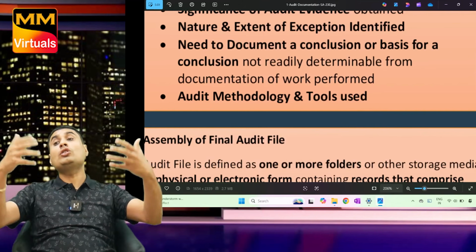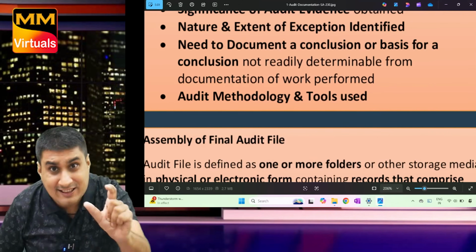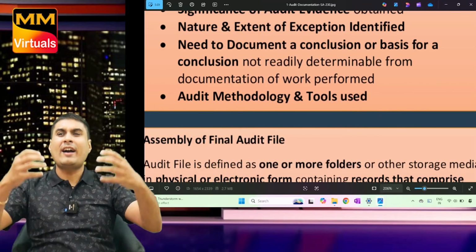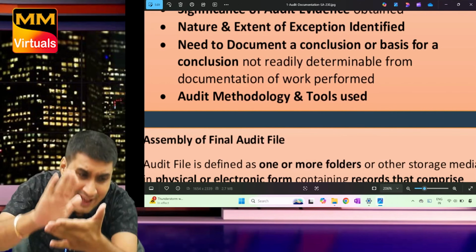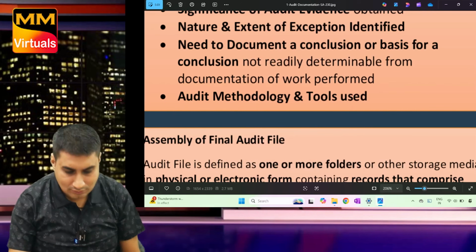Second, nature and extent of exceptions identified. What is an exception? A mistake. If you have identified a lot of exceptions, a lot of mistakes, more documentation. Otherwise, less documentation.